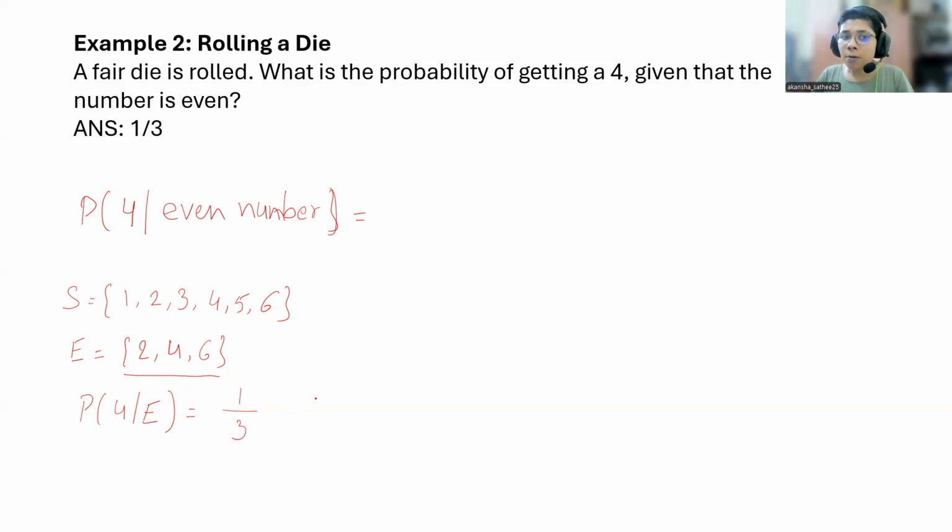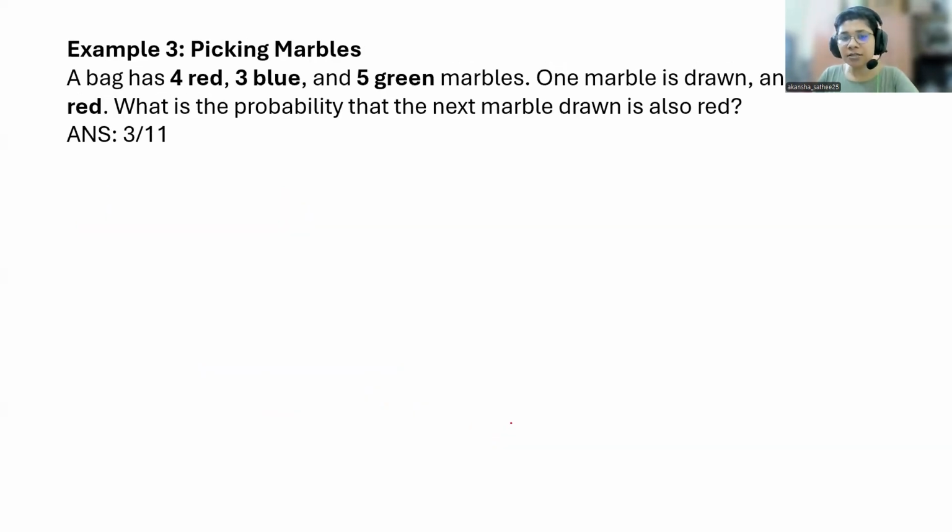So, if I go with the formula, probability of 4 intersection E divided by probability of E. What is the probability of 4 intersection E? It is just 1. And what is the probability of E? It is 1, 2 and 3, so total outcome is 3. So, 1 by 3. Let's look at some more examples so that the scenario will be clear.